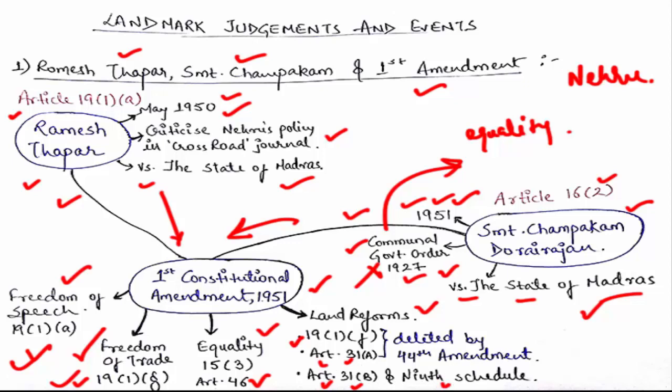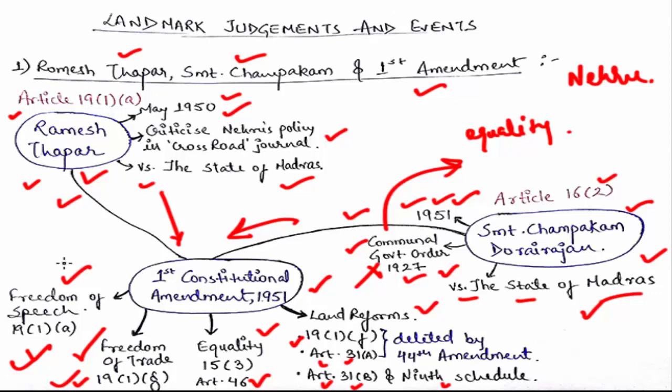So the 9th Schedule was an invention by our legislature, right? Because in the Smt Champakam Dorairajan and Romesh Thapar cases, the court declared a particular law or article unconstitutional and invalid, and therefore the legislature felt that certain things must be put out of the reach of the judiciary, and scrutiny must not be done on them because they are necessary, and land reform was one of them.